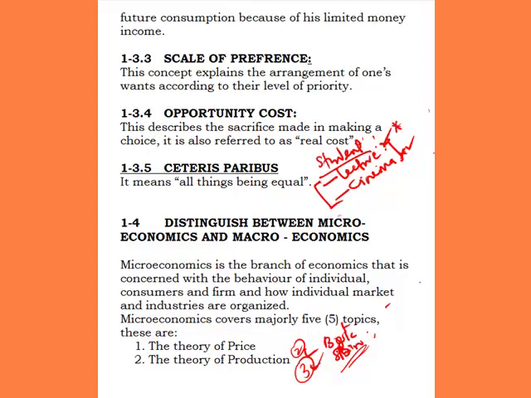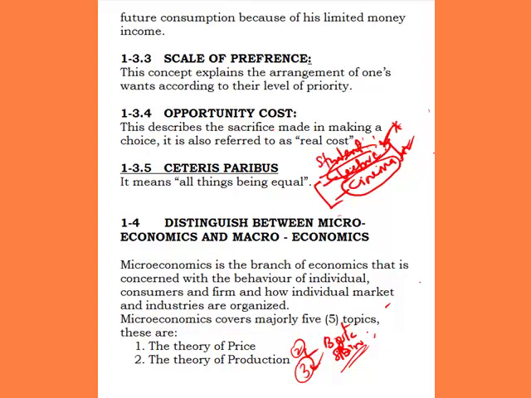Then, if eventually he decides to go for the lecture, we will now say, what is the cost of this lecture? The cost of this lecture in economics is said to be the opportunity cost. And the opportunity cost is the cost of this cinema that he left unsatisfied because he wants to satisfy the lecture. So now the opportunity cost describes the sacrifice made in making a choice. You have made a choice of going for the lecture at the expense of